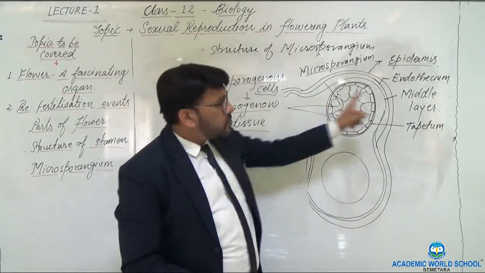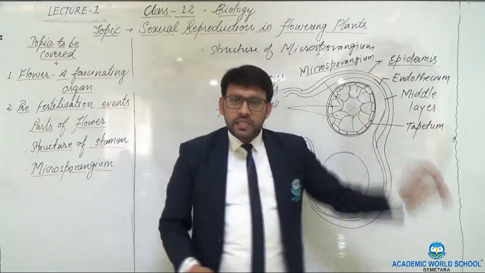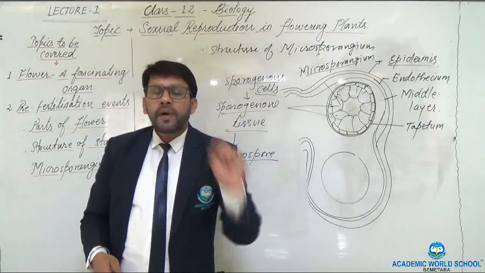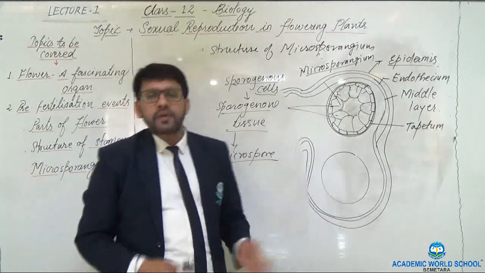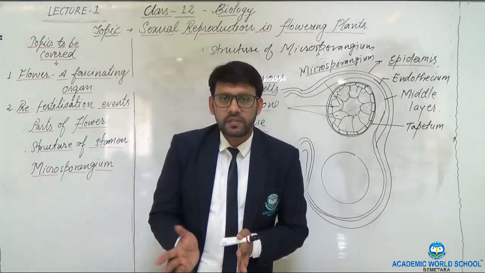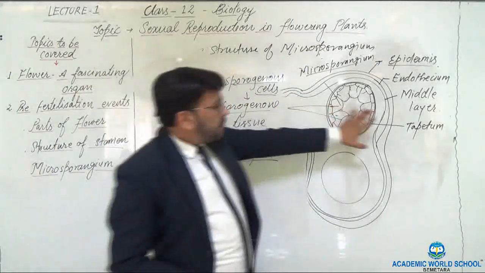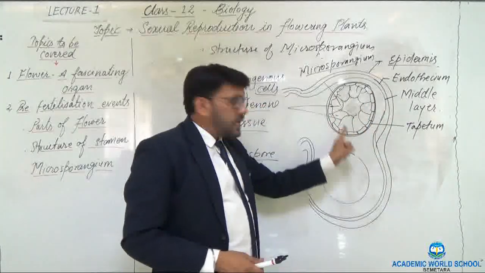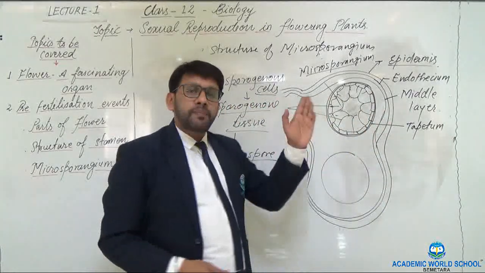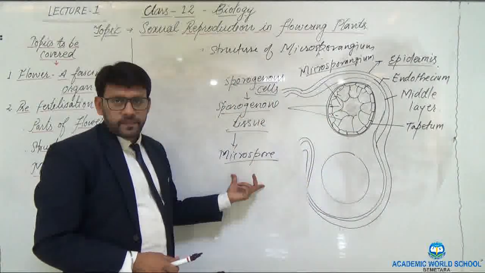The tapetal cells are binucleate or sometimes multinucleate. This multinucleate structure is because of the process of endomitosis. These tapetal cells provide nutrition to the cells which are undergoing the process to make the microspore.